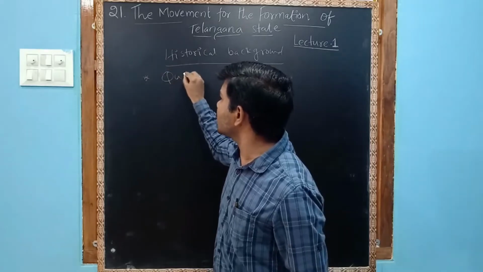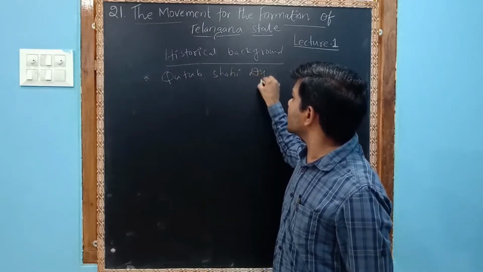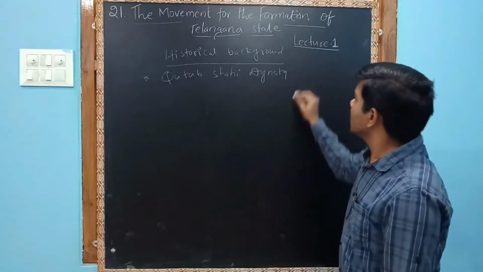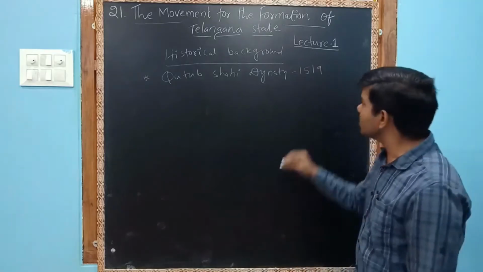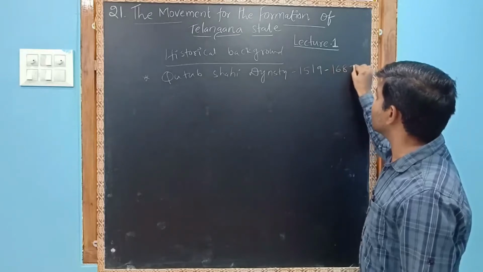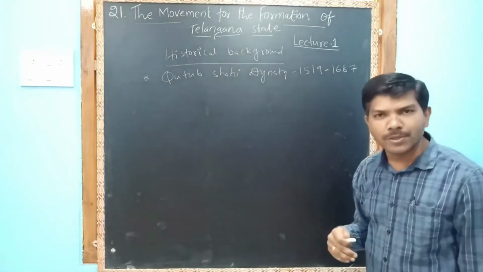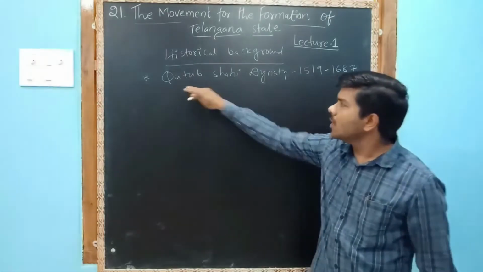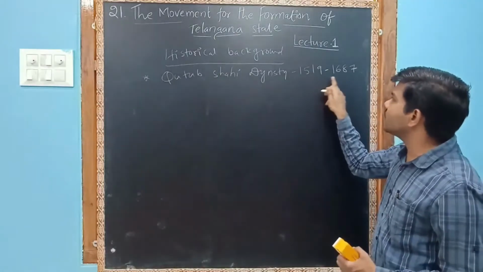First it was the Qutub Shahi dynasty. They ruled Telangana from 1519 to 1687. Muhammad Quli Qutub Shah, Sultan Quli Qutub Shah, Abdul Tarisa, these members ruled over Hyderabad or Telangana from 1519 to 1687.